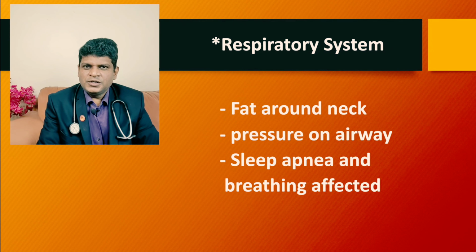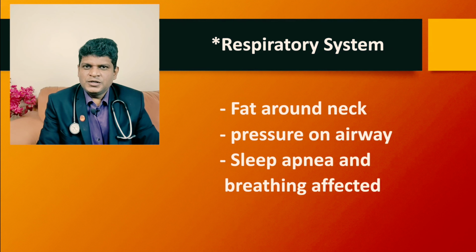Now the next system affected is the skeletal and muscular system. In patients suffering from obesity, it is seen that their bones and muscles are weak. These are not well developed, these are not strong, and because of that muscle stiffness is also seen, and in some patients body pain and difficulty with physical functioning also occur because of excess weight.